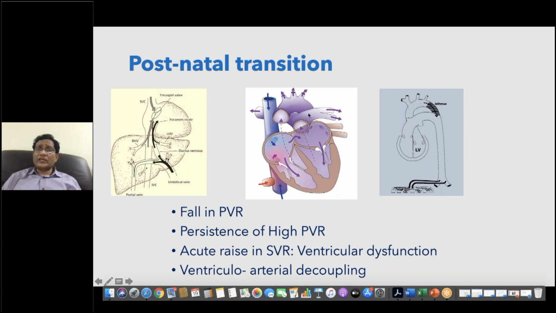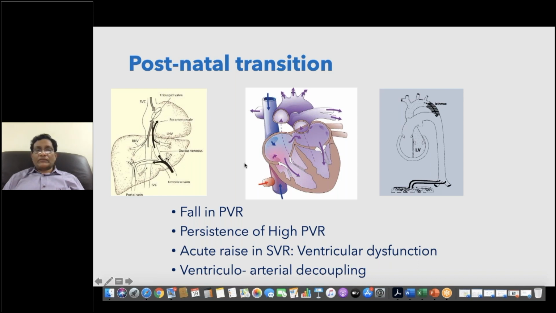The ductus arteriosus also will be closed because of the fall in pulmonary vascular resistance and also smooth muscle constriction. Whereas the ductus venosus will be closed a little bit later compared to the ductus arteriosus and foramen ovale.